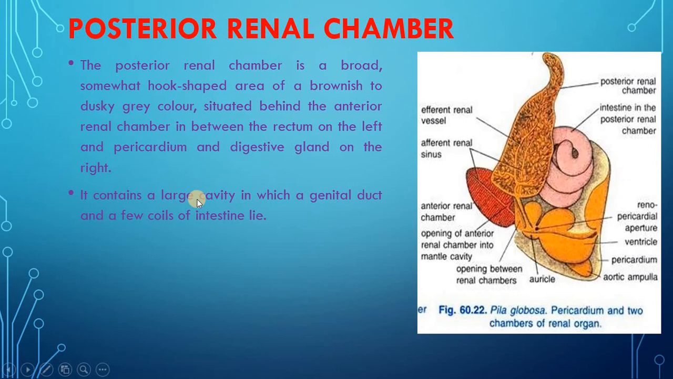It contains a large cavity in which a genital duct and a few coils of intestine lie. Here you can see intestine in the posterior renal chamber. The roof of the chamber is richly supplied with blood vessels resulting from the repeated division of the afferent and efferent vessels of this chamber. Here you can see the efferent renal vessel and the afferent renal sinus, and they are repeatedly divided to supply the blood vessels.